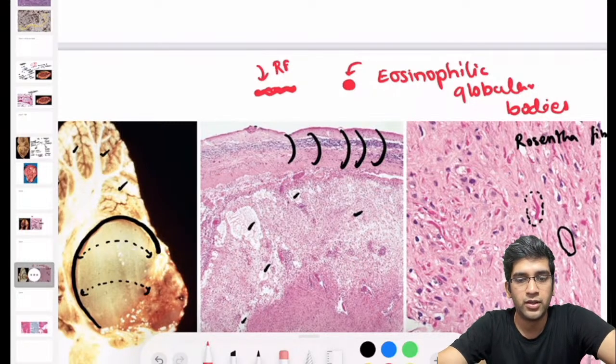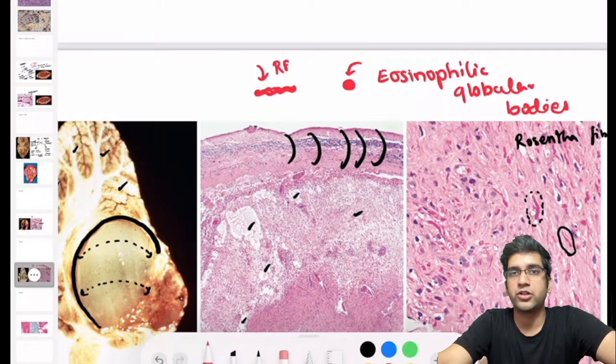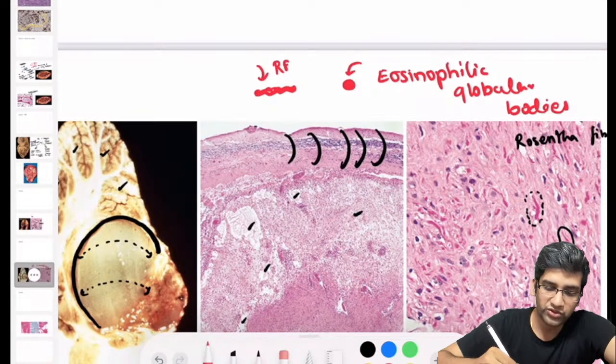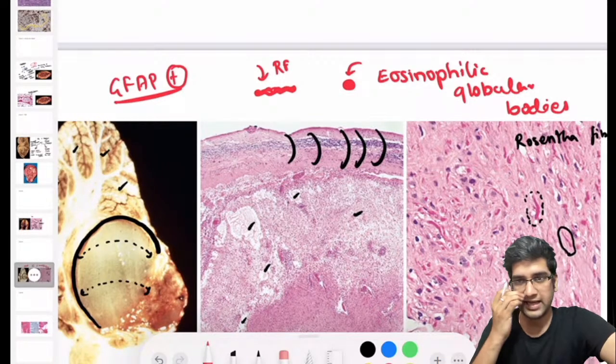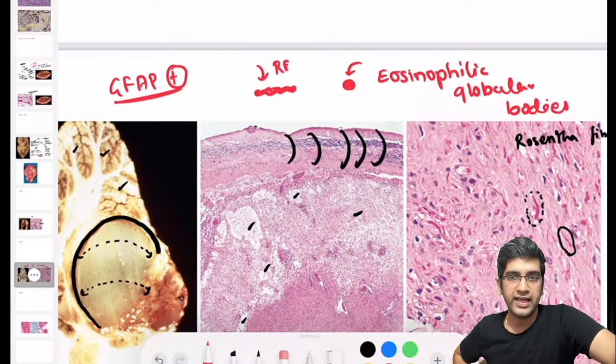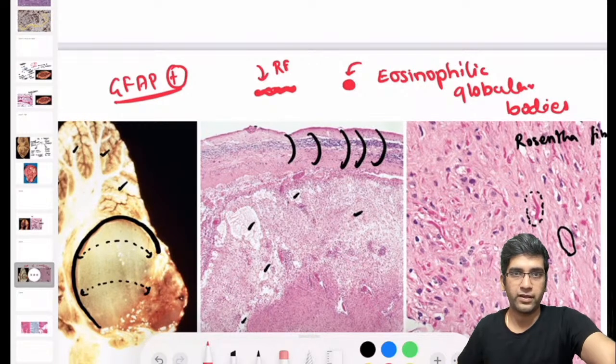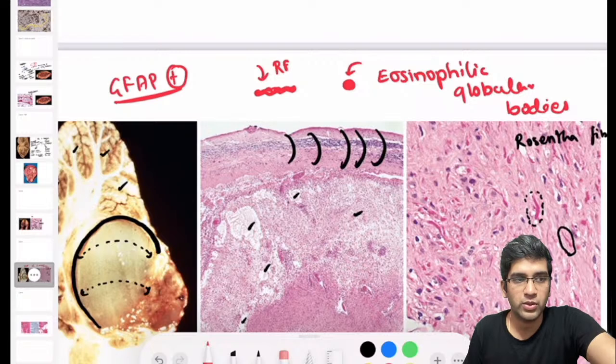WHO generally divides your CNS tumor as per the grades. JPA is a grade 1 tumor, right? And both of them are positive for GFAP, glial fibrillary acid protein positive. If it is a medulloblastoma, right? If it's a medulloblastoma, will they be positive for GFAP? Will medulloblastoma be positive for GFAP?